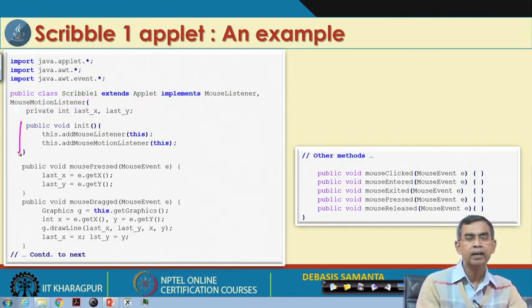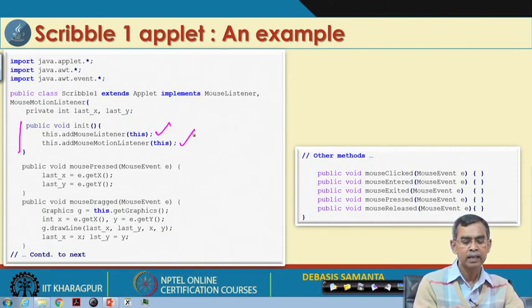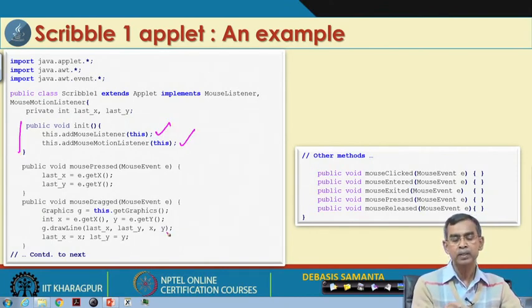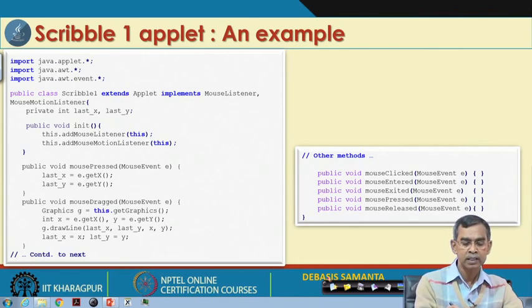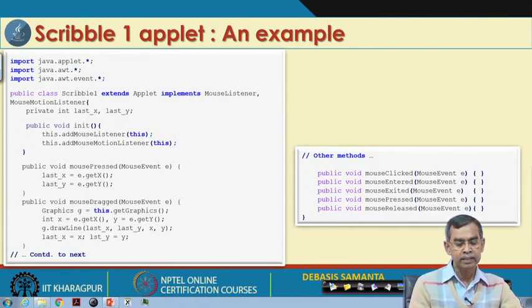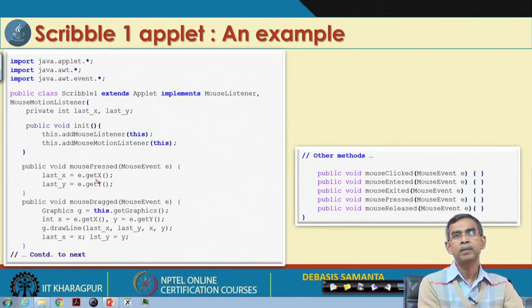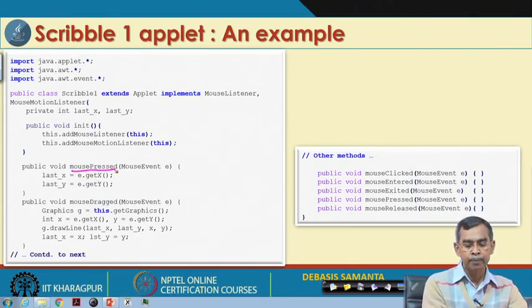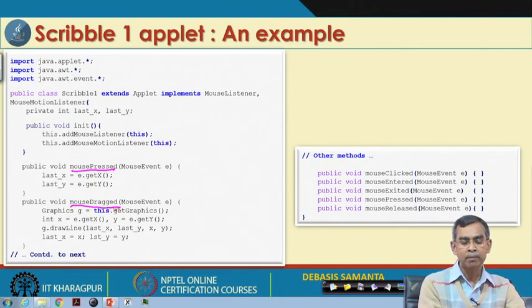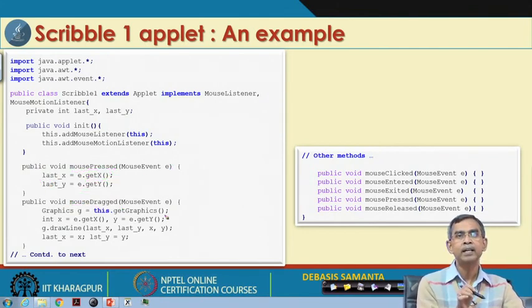Now, let us see the public init method. In this init method, we have registered the two interface listeners, the addMouseListener and addMouseMotionListener objects. This registration is followed by the declaration of the interface methods, namely mousePressed and mouseDragged, the two methods we have implemented here. It is very simple. It will get the current x value and the current y value, and then store them into lastX and lastY. So, whenever the mouse is pressed, it will read the values of x and y, and you know that e is the event.